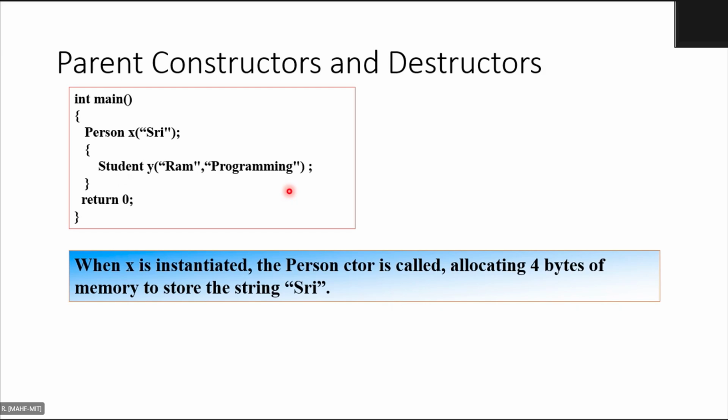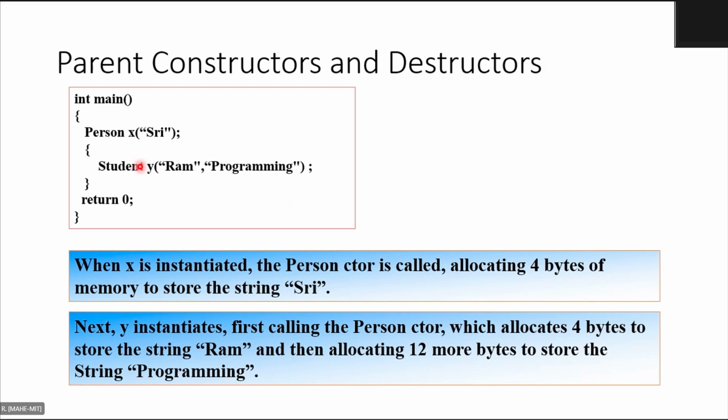Agreed? Quite simple. Similarly, when Y is instantiated, it calls the person constructor first, which will allocate 4 bytes of memory to store the person's name, that is RAM, and then allocating 12 more bytes for storing the programming. So quite simple and clear.